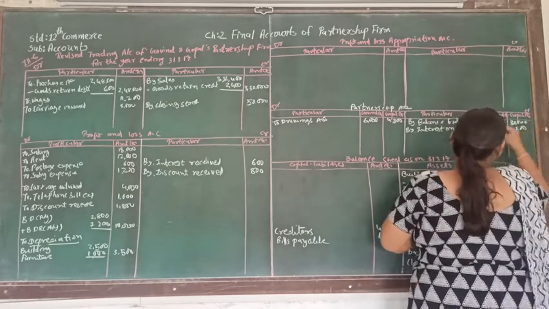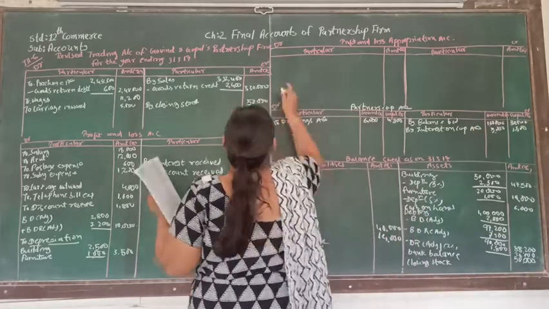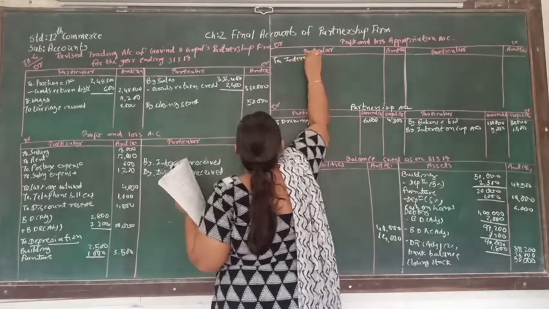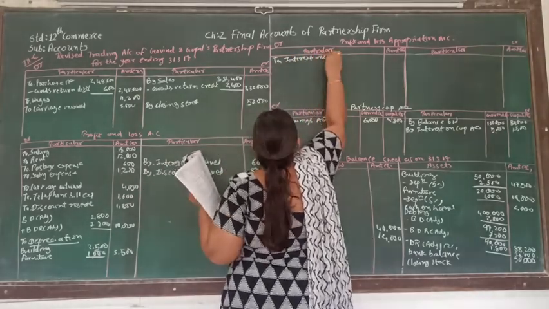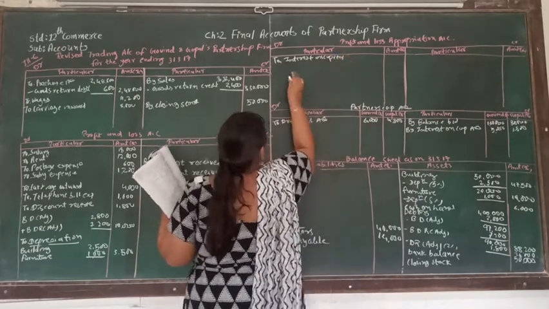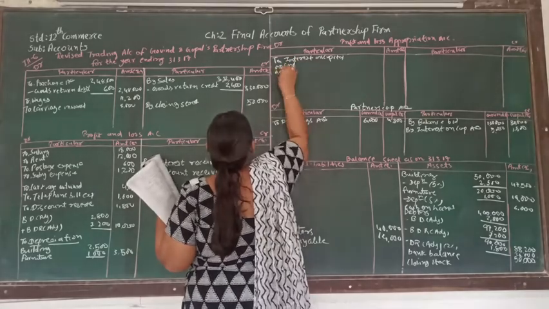So that is supposed to be debited to profit and loss appropriation account. Interest on capital of Govind, Gopal.